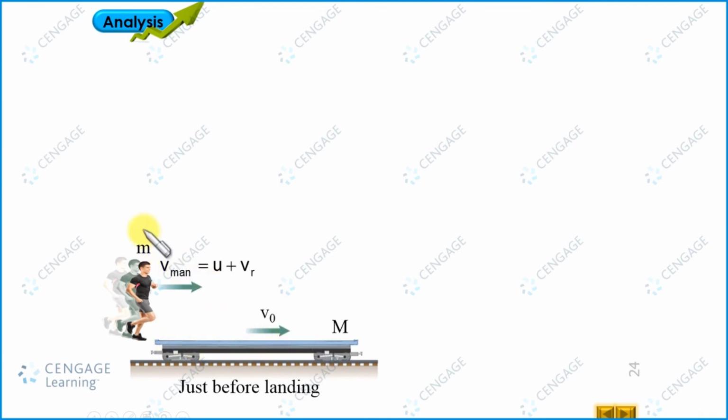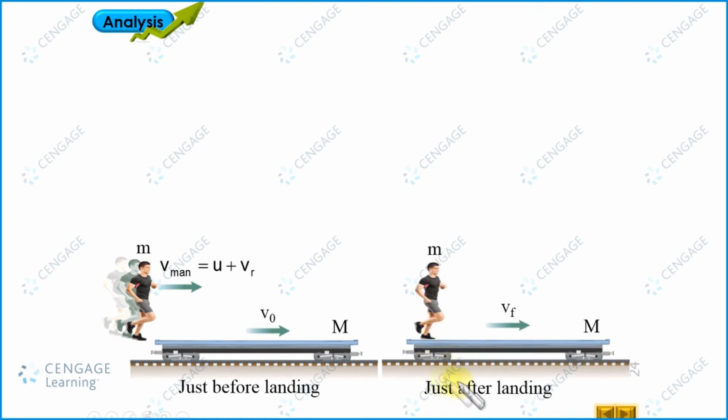If we take the man and front buggy as a system, here also there is no external force acting on the system. This is the situation just after landing, and just after landing the man and the buggy both move with a common velocity, which we assume is Vf.